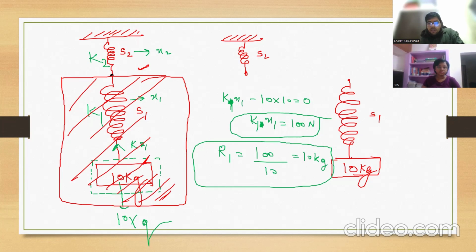So if I take this point where S1 and S2 are tied, if I draw the free body diagram here and cut, then S2 is going to apply how much spring force here? K2x2. And below that, S1 is there, it will apply how much? K1x1. Clear?